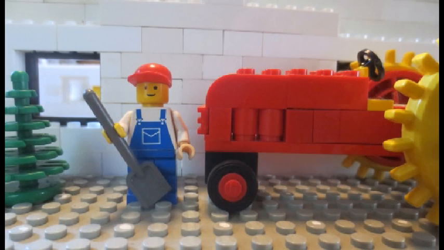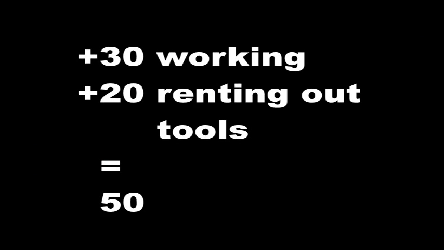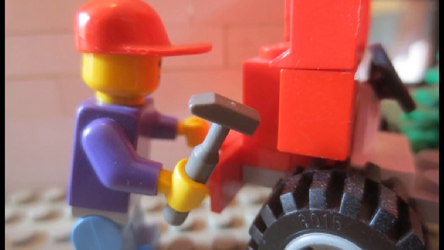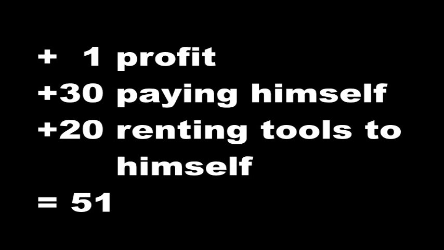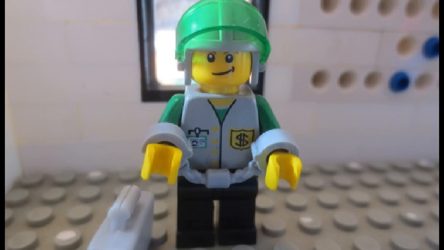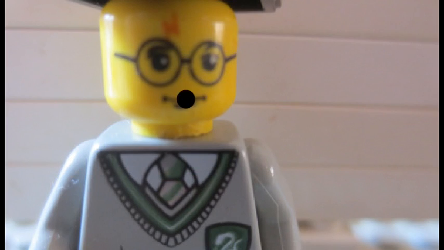At his next best alternative to making cars, he makes 30 pieces per day working and 20 pieces per day renting out tools for a total of 50 pieces per day. But when making cars, he makes 1 piece per day plus the 30 pieces per day for his time and 20 pieces per day renting out his tools, totaling 51, which is better than 50. See? I said he should be making cars all along. Only if the price is over 110 pieces, not when it's 100 pieces.